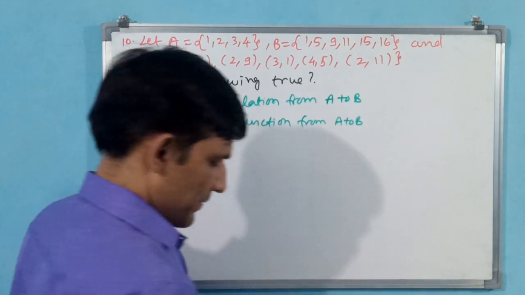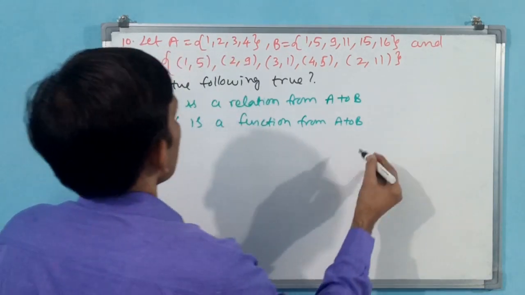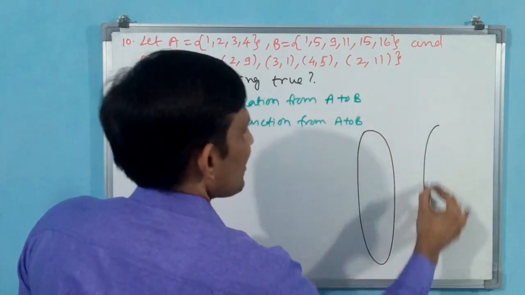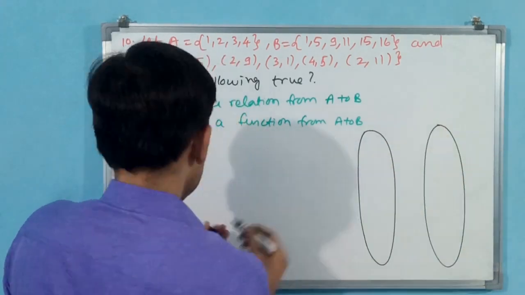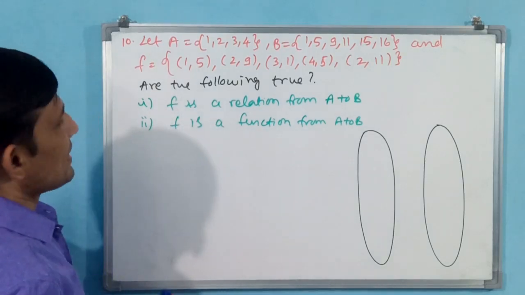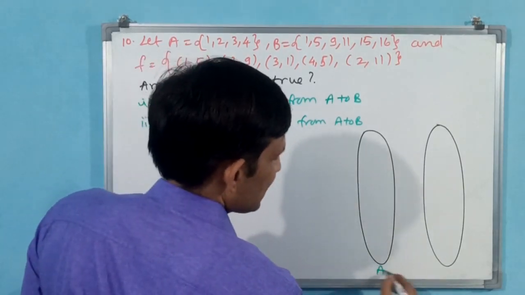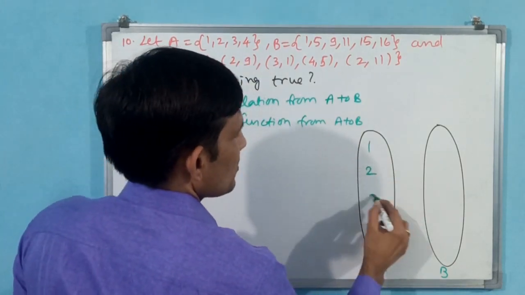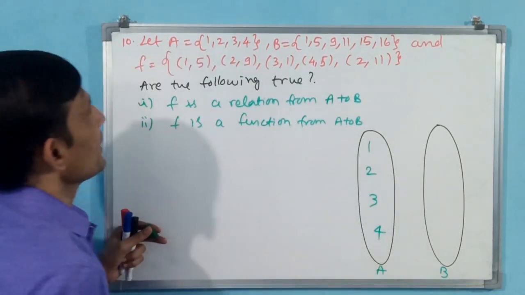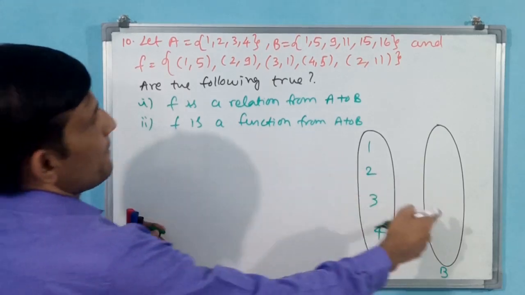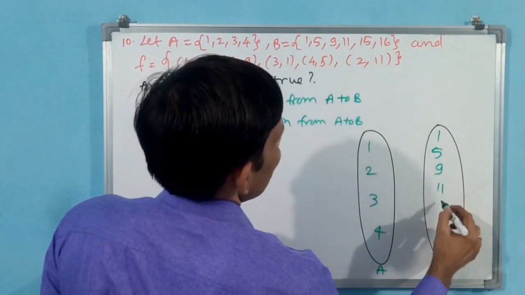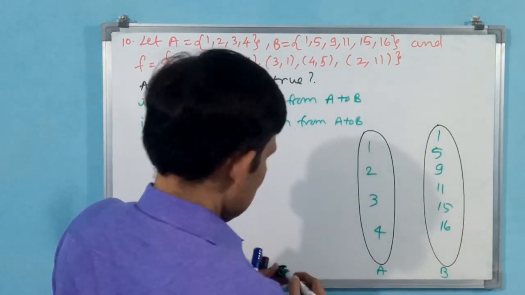Now we will draw this arrow diagram. What is there in A? Let's say this is A, this is B. A has 1, 2, 3, 4. B has 1, 5, 9, 11, 15, 16.